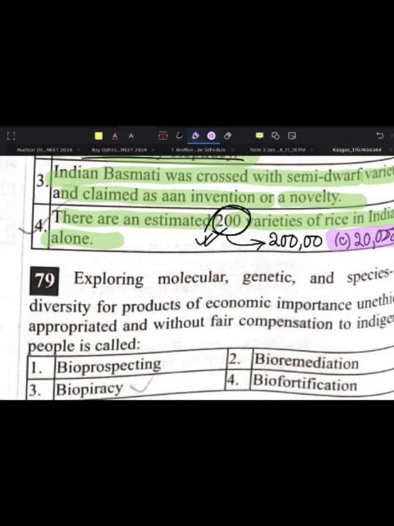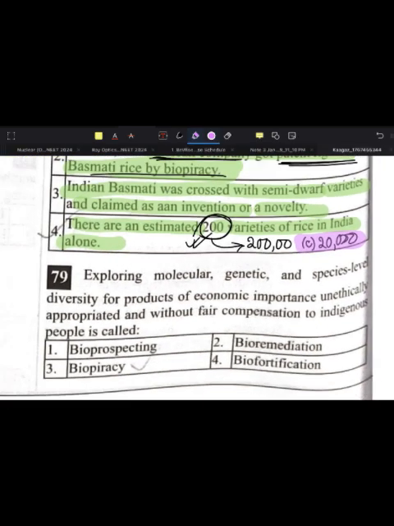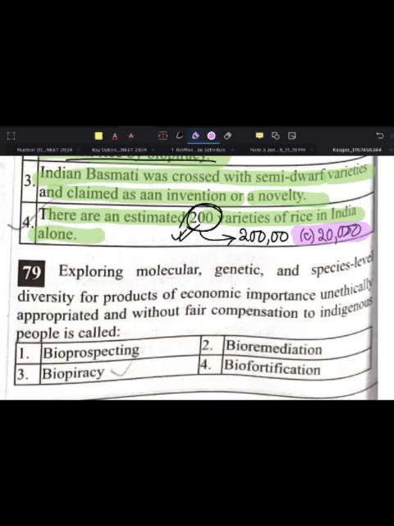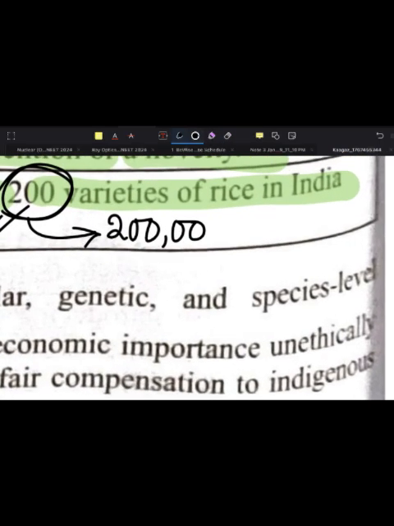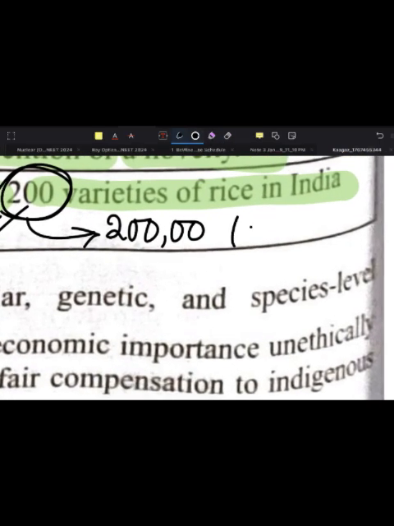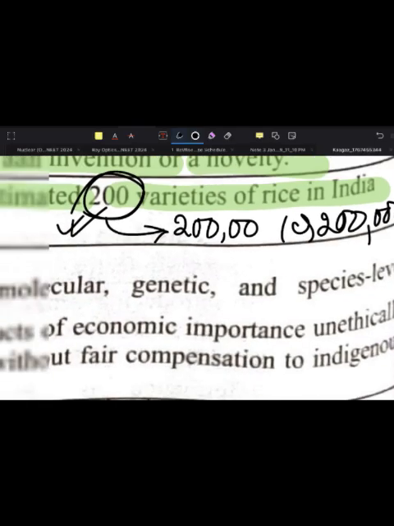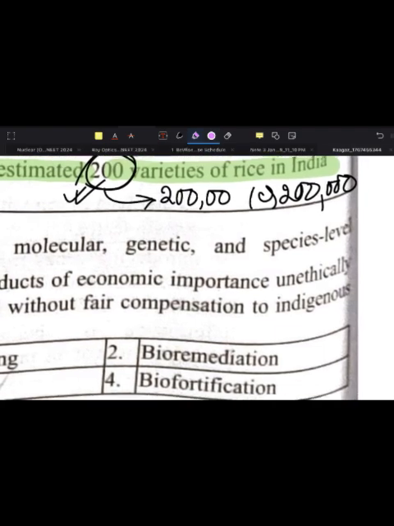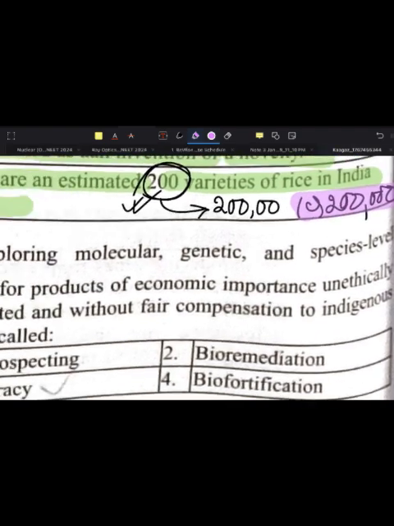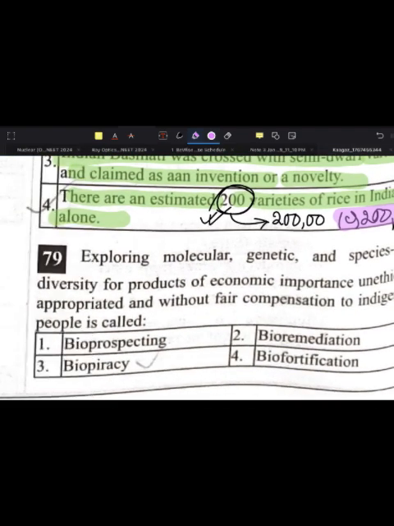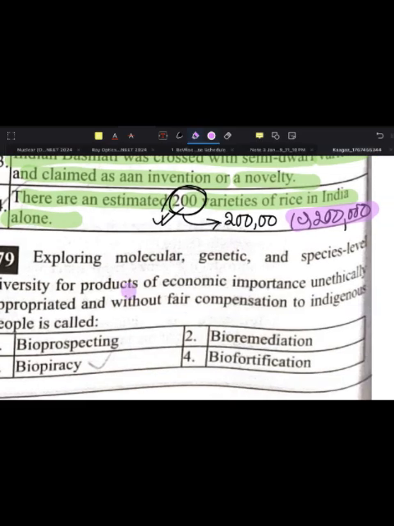Okay, so there are an estimated how many varieties? Not 200, no, 20,000, 200,000, sorry, that was wrong guys. 200,000 varieties. Okay, so there are an estimated how much? 200,000, not 200 varieties of rice.